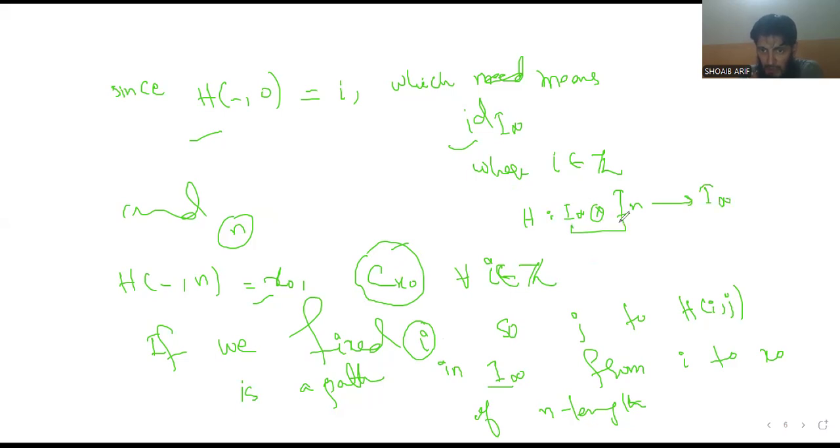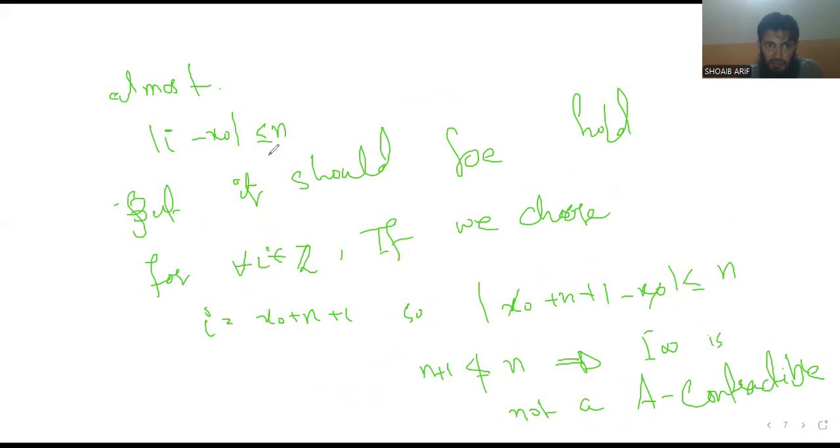If we fix an i here, we get a path in I infinity from i to x naught, whose length is almost n. So we can say |i minus x naught| is less than or equal to n, almost length n, or 0, 1, 2, and so on. But it should hold for all i belonging to the integers.